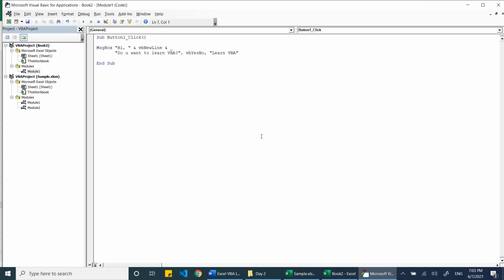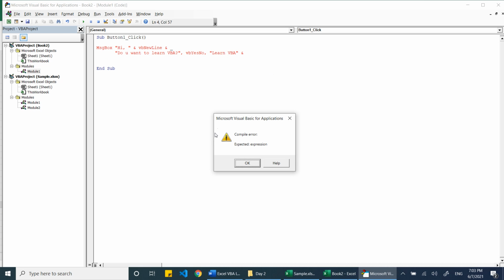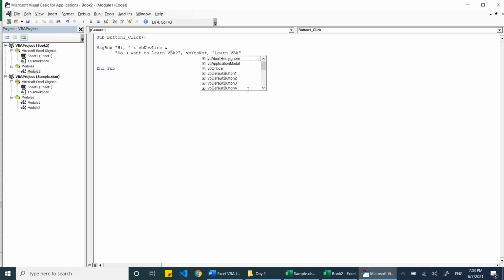So we did that. Now not only to that extent, you can see, I just made an error. You can see an image here, right? Similarly, we want to get an image. As it's a question, we want to get a question mark as the image. So we can just press plus, we want VB yes no button plus VB question.